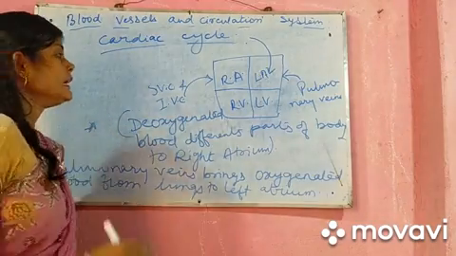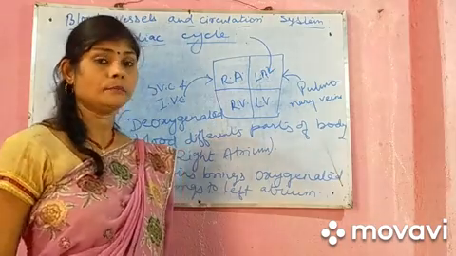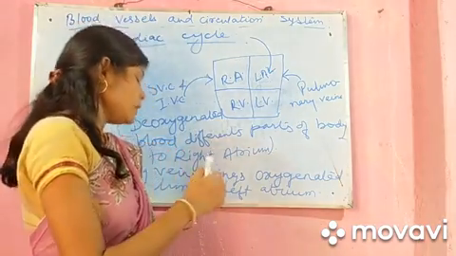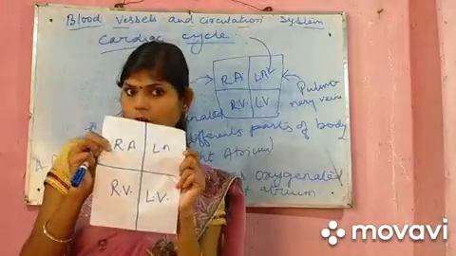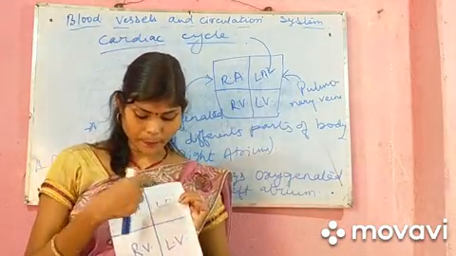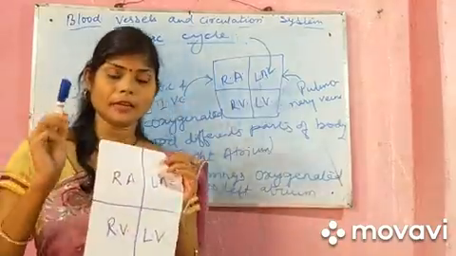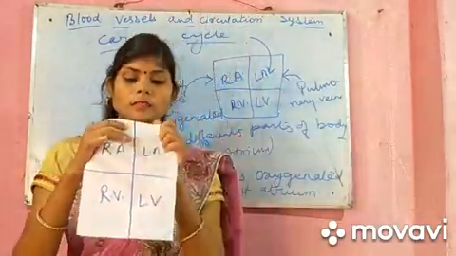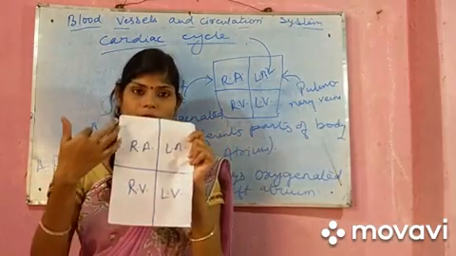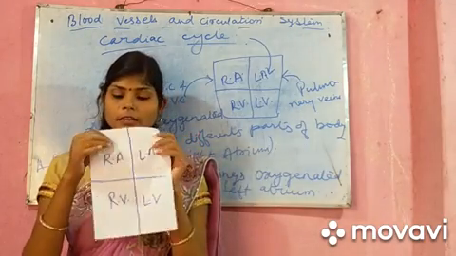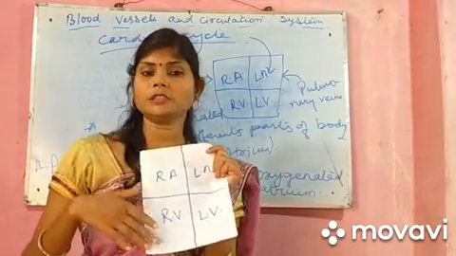Okay. By this we understood that all the chambers are filled with blood, but not at a time. Suppose this is your heart. The right part and the left part I already mentioned. I am explaining the cardiac cycle. When the blood is filled in the right atrium and left atrium, this blood has to go into the right ventricle and the left ventricle because they are empty.